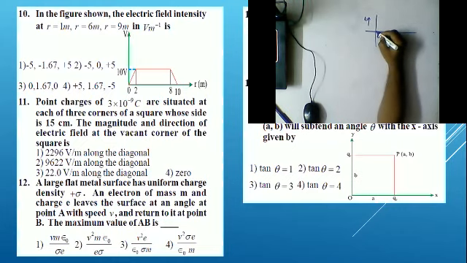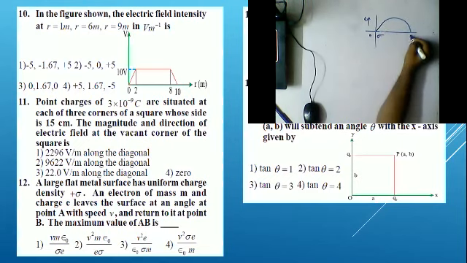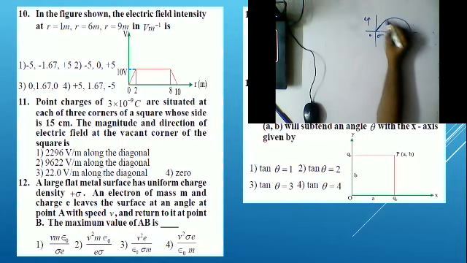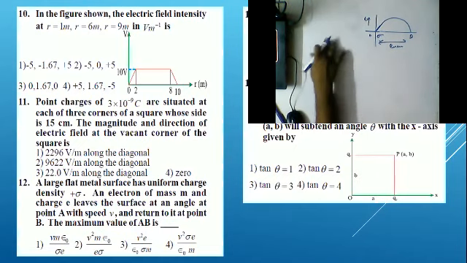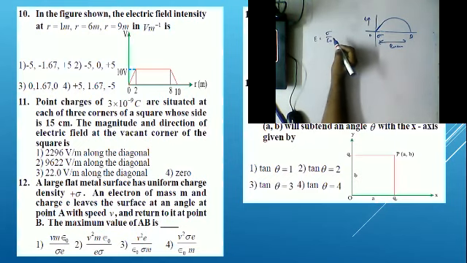Now the electron is leaving at an angle like this and reaches the point. This is point A and this is point B. This is how it looks. It is a projectile, right? So we want to find R max. First of all, we know that the electric field is equal to sigma by epsilon.